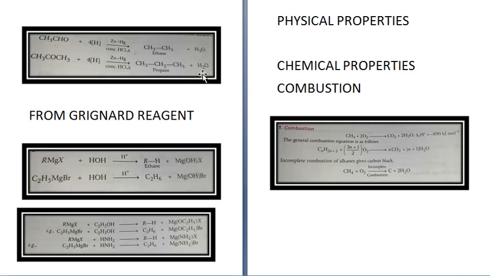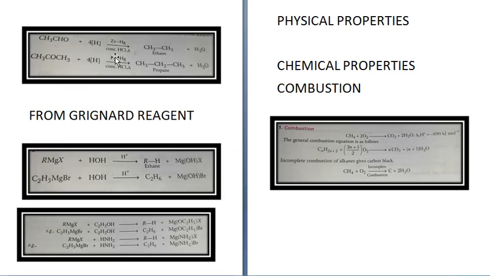In the first case, aldehyde is getting converted into alkane, and in the second case, ketone is getting reduced to alkane. But this reaction takes place in presence of zinc amalgam. That means zinc and mercury and concentrated HCl.